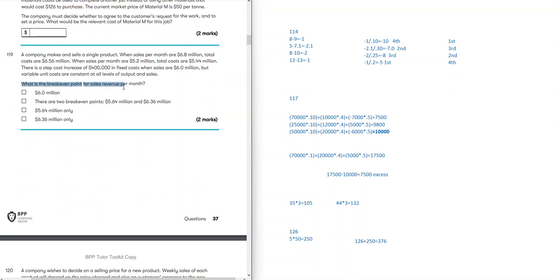Okay, what is the break-even point in sales revenue per month? A company makes and sells a single product. When sales per month are 6.8 million, total costs are 6.56 million. When sales per month are 5.2 million, total costs are 5.44 million. There is a step cost increase of 40,000 in fixed costs when sales are 6 million. But the variable unit costs are constant at all levels of output and sales.